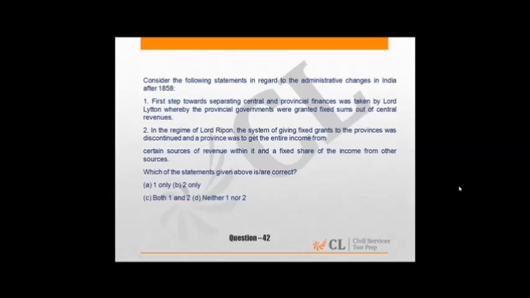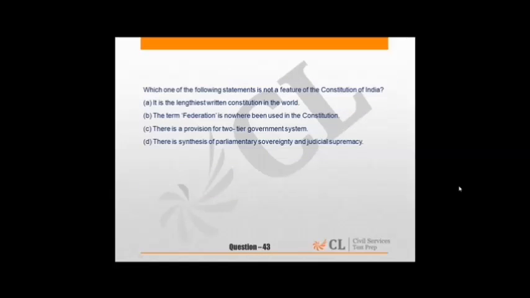Coming to question 42, this is again about events of India's freedom struggle, administrative changes that were done by the Britishers. 43 is about polity. Constitution talks about which is not a feature of Constitution of India.